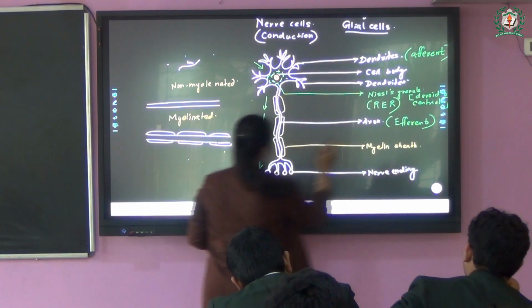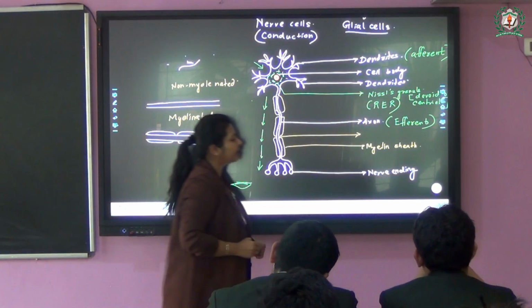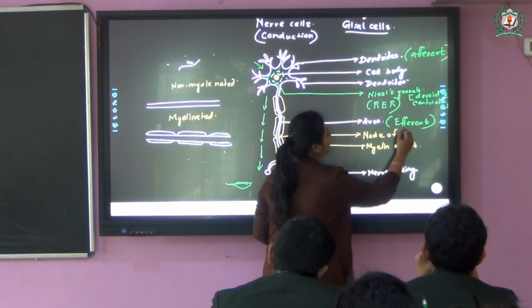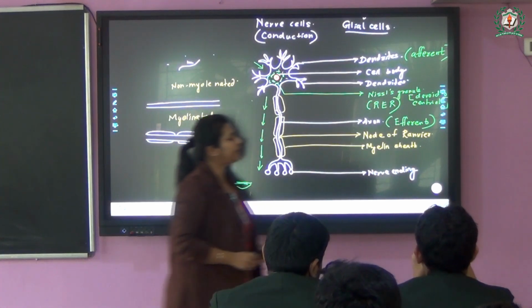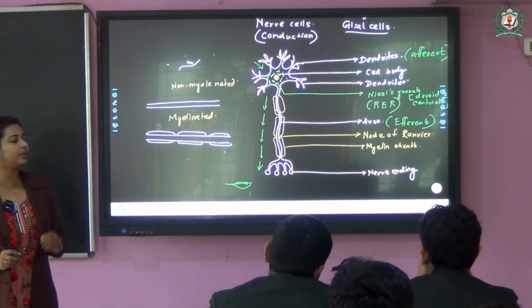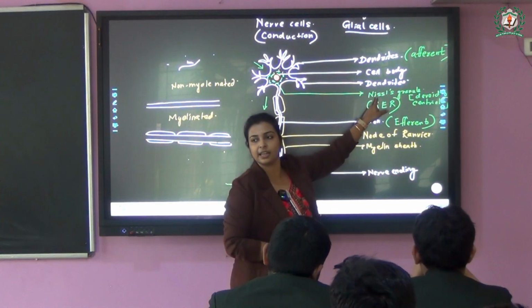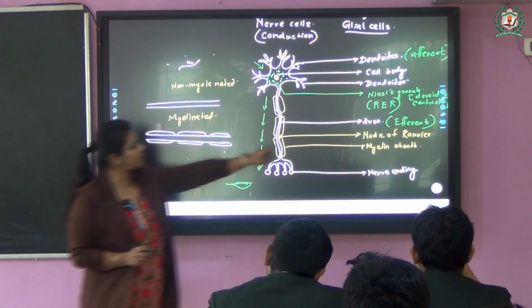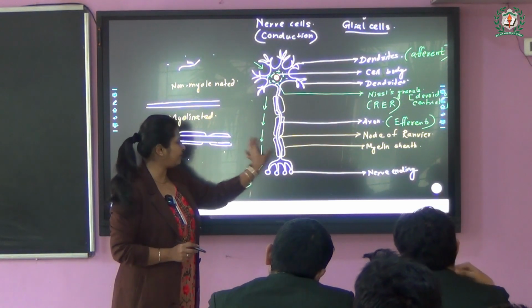And in some areas where the myelin sheath is absent, this part is known as the node of Ranvier, again named after the scientist who discovered it. Like here we have drawn the Nissl granules. Nissl granules also get their name from the scientist Nissl. Here is also the node of Ranvier, named after the scientist. Now I am going to modify this area.